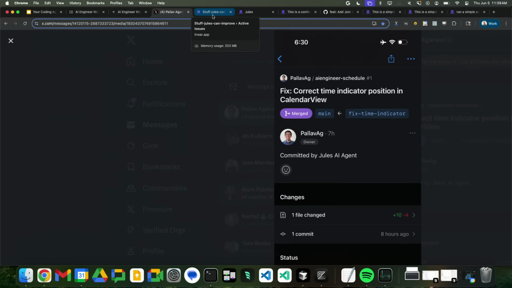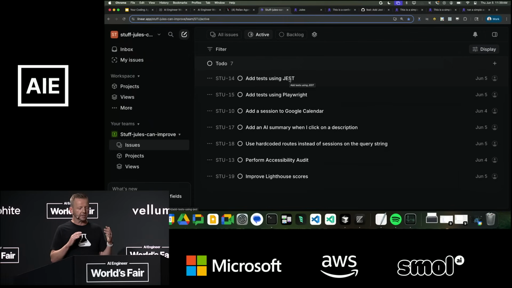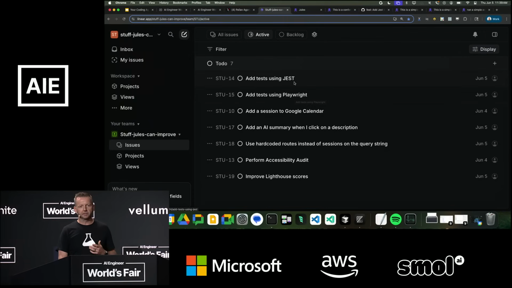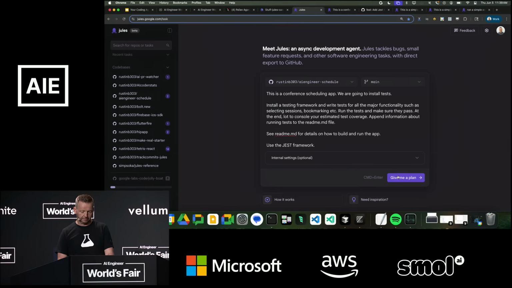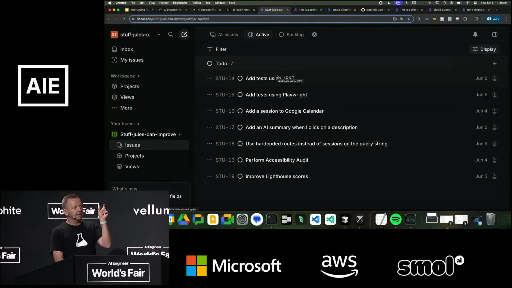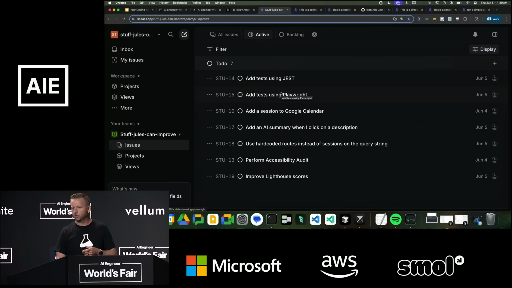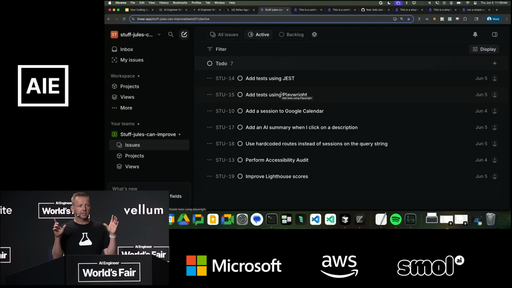So this is how I would start. I would go into Linear, and I would say, okay, first thing we need to do, we just heard Scott talk about it, is I want to add a way to know if this parallel agent, which is going to do a bunch of things at the same time, is getting it right. So first we're going to add some tests. And then I'm going to kick this one off while I'm thinking about it. And then using that idea of multiple variations, I'm going to say add it with Jest and add it with Playwright at the same time. And then we'll look at the test coverage, and we'll choose the one that has the best test coverage.